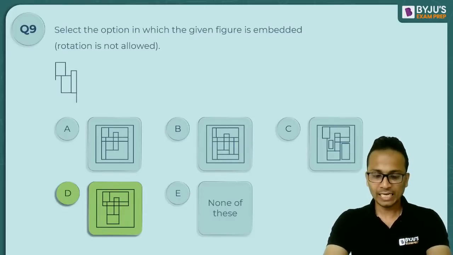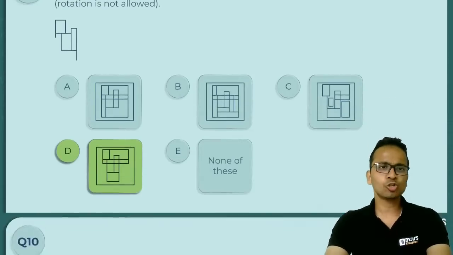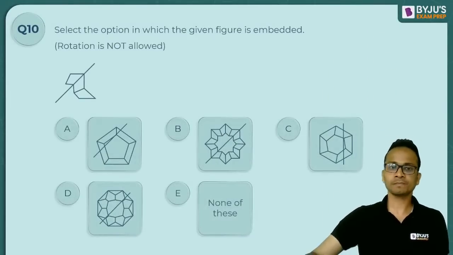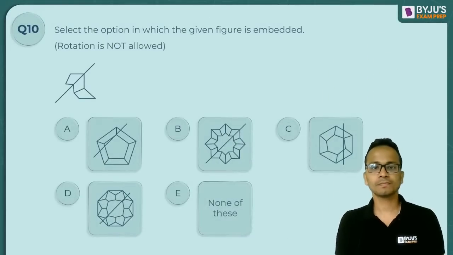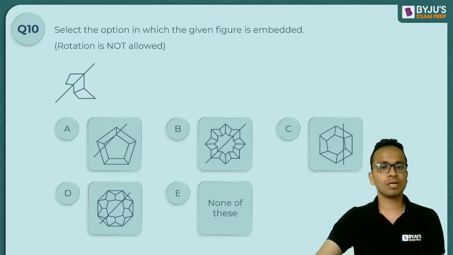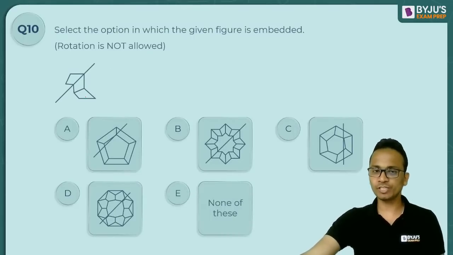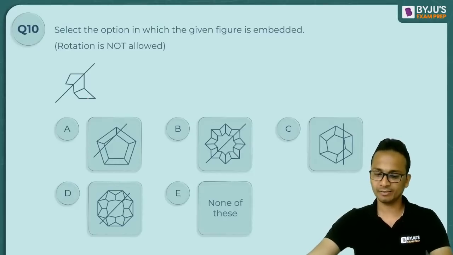Okay, now let's look at the last question of this type, and then we'll look at some different types of questions. So rotation is not allowed. In which of these option figures is the question figure completely embedded?